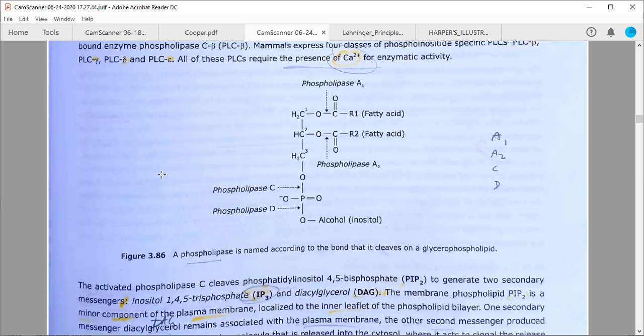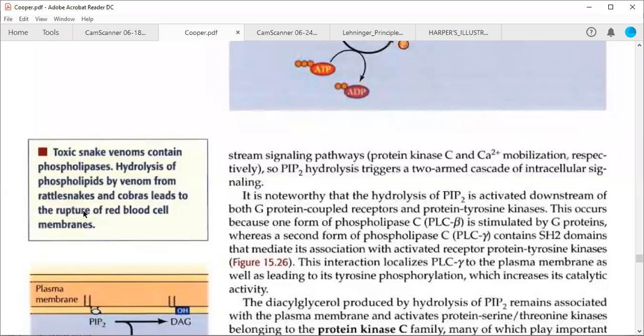These are very fragile and we require them. So once this venom goes into the blood, RBCs are present in large populations. So what will happen to RBCs? These phospholipases will cleave, the hydrolysis will occur. So these phospholipids, by the venom toxins or venom from the rattlesnake or these cobras, lead to the rupture of red blood cell membranes.